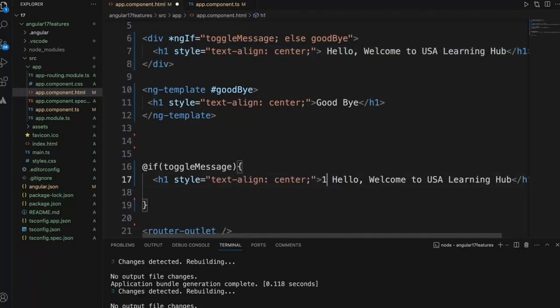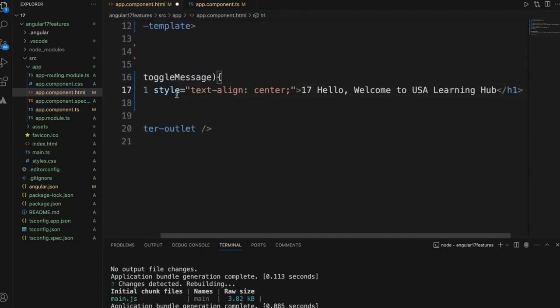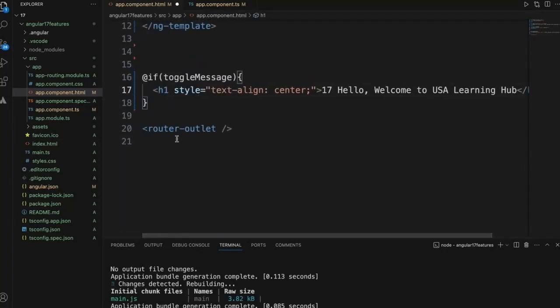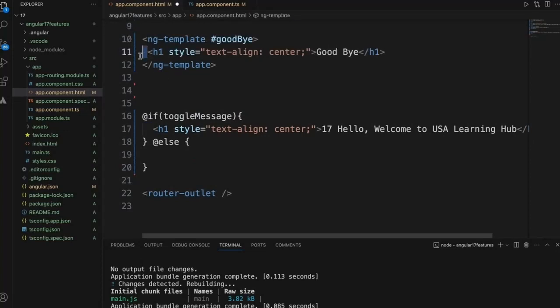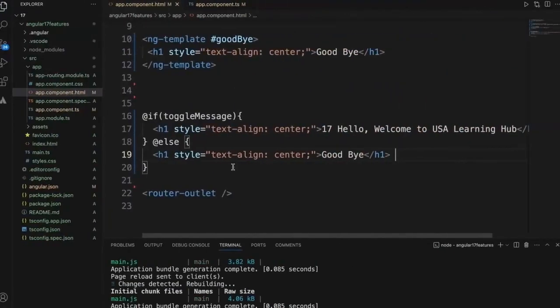We'll say Angular 17 version and else message, and else will display this particular content. Now if you say goodbye, it displays goodbye from 17.